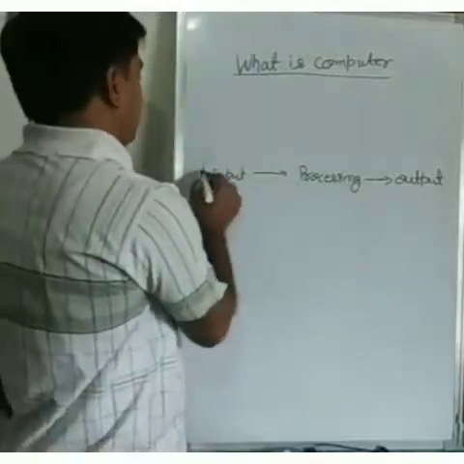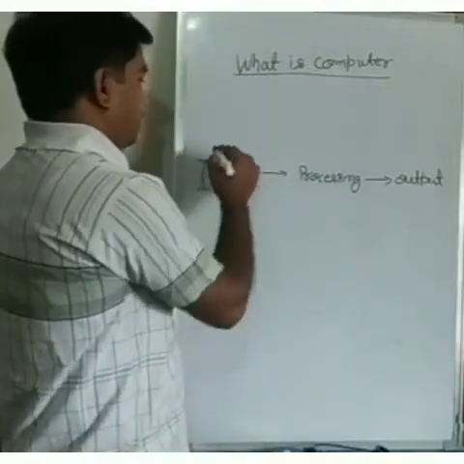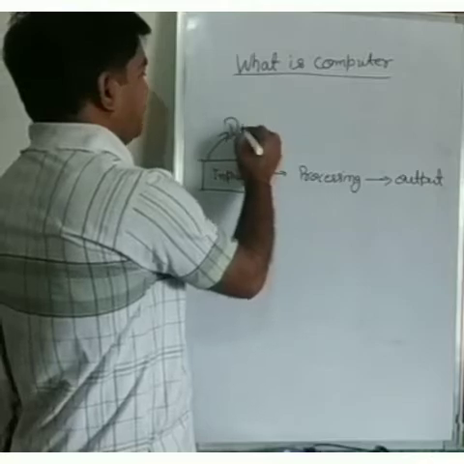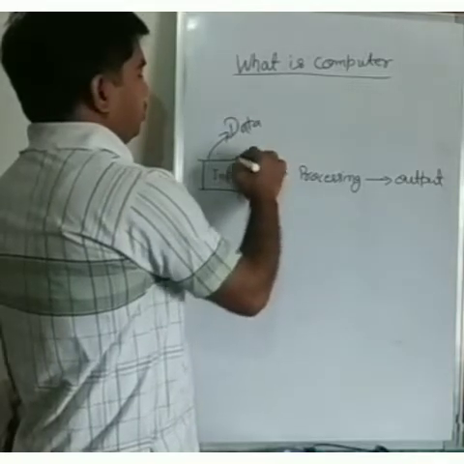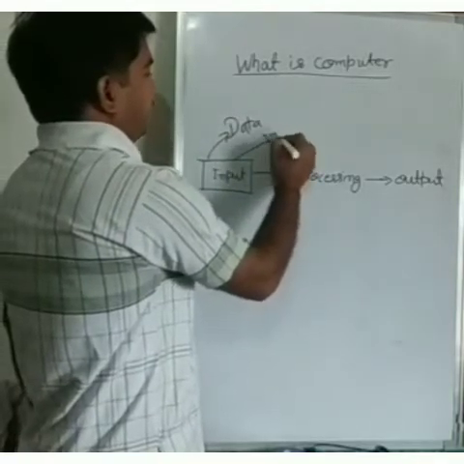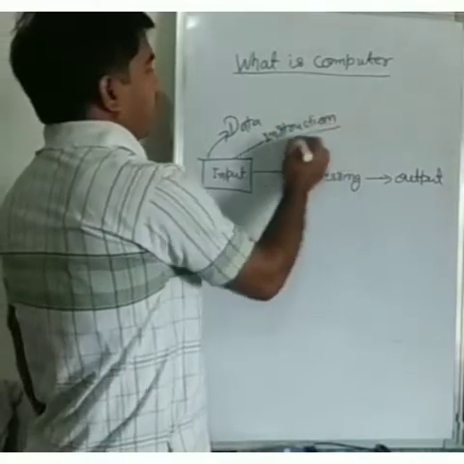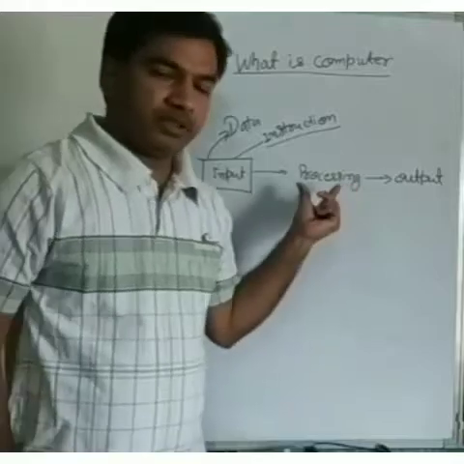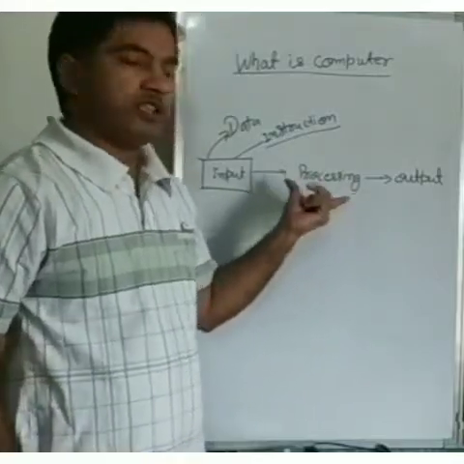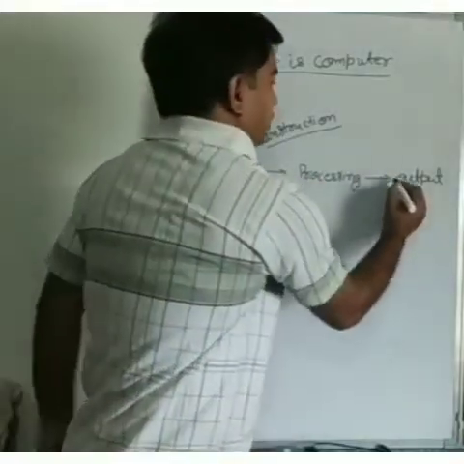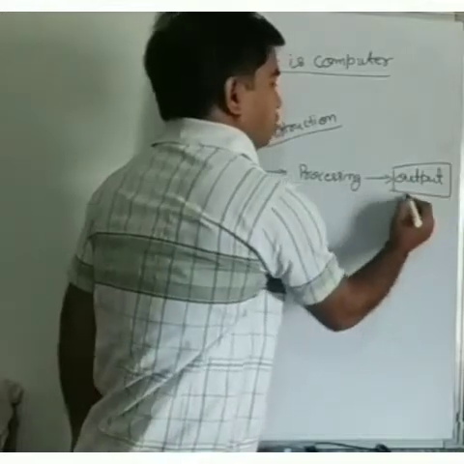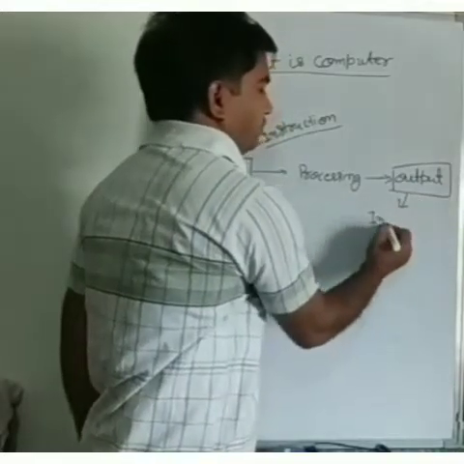First we put in the data in the form of data and instruction. It is processed by the processor, and after the processing it produces the output, which is also known as the information.